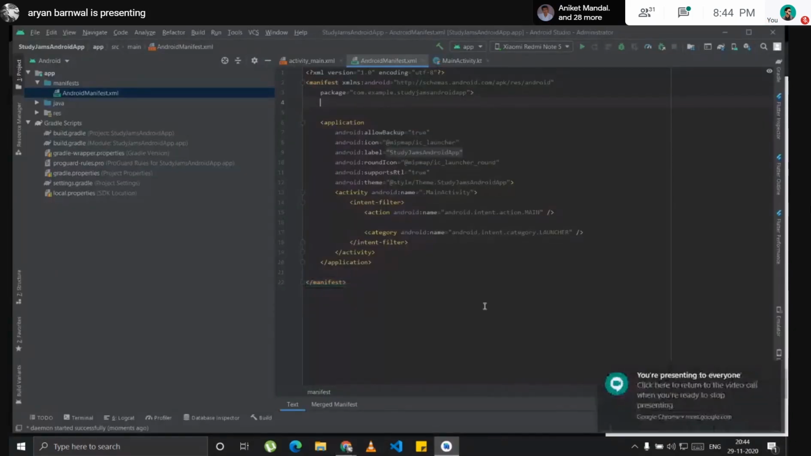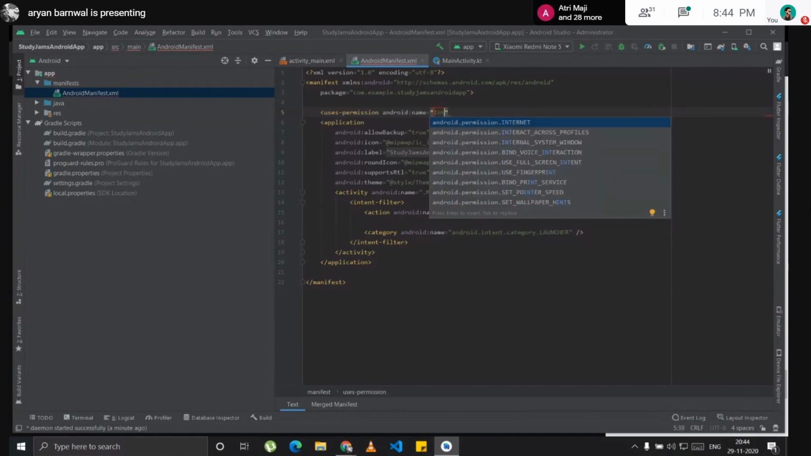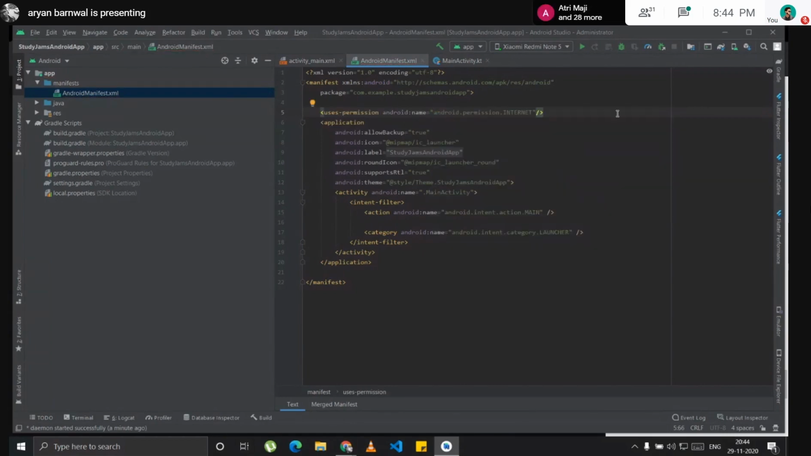So I'm presenting my Android Studio here. In the Android manifest file, you can just write what permission you want, like for the internet, for the location, and all. I can do it like this: uses-permission, and I will write the permission name, that is internet. When I run the app, it will ask for internet permission first, and if I just ignore it, the app won't work.